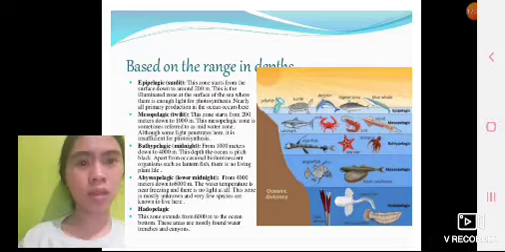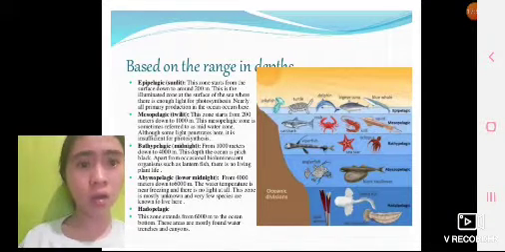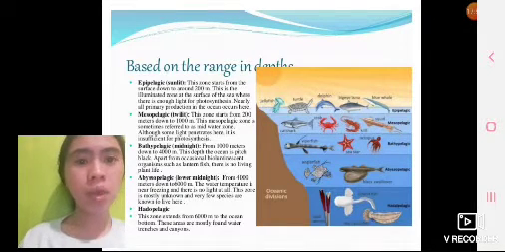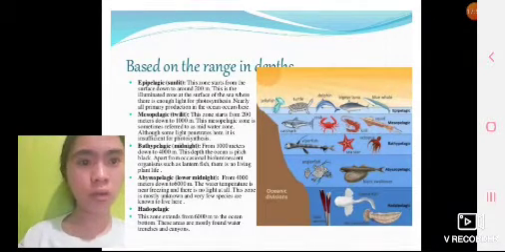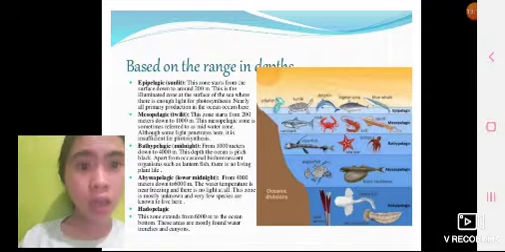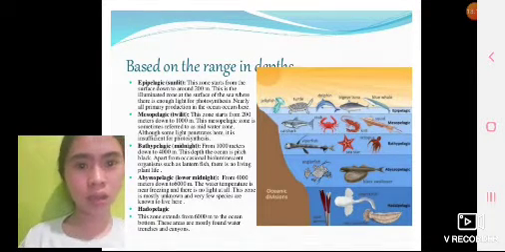Based on range and depth, the epipelagic is sunlit. This zone starts from the surface down to around 200 meters. This is the illuminated zone at the surface of the sea, where there is enough light for photosynthesis. Nearly all primary production in the ocean occurs here. Mesopelagic. This zone starts from 200 meters down to 1,000 meters. The mesopelagic zone is sometimes referred to as the mid-water zone. Although some light penetrates here, it is insufficient for photosynthesis.